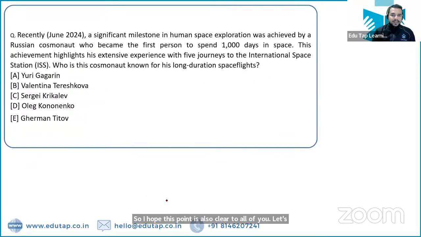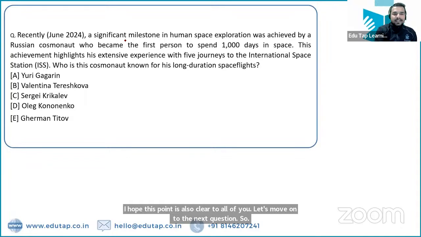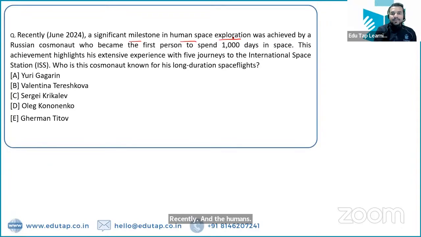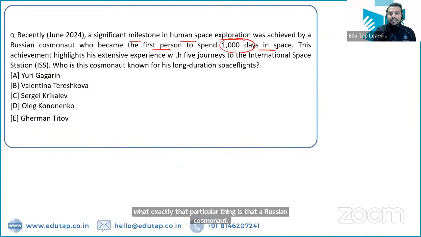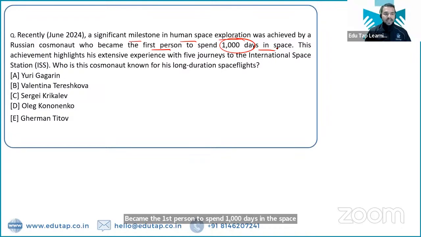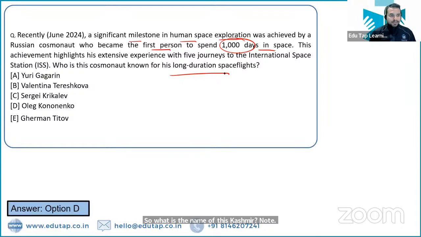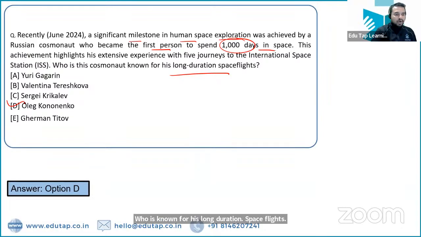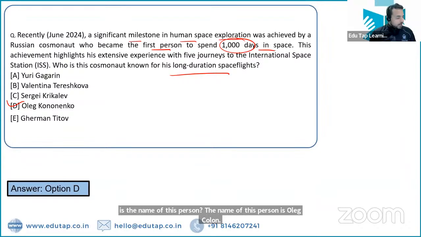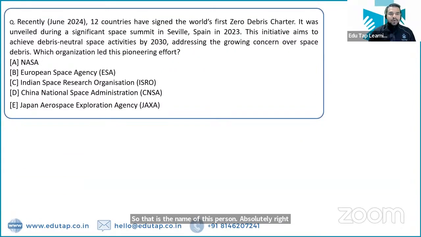So recently, a significant milestone in human space exploration was achieved. A Russian cosmonaut became the first person to spend 1,000 days in space. So what is the name of this cosmonaut who is known for his long duration space flights? What is the name of this person? The name of this person is Oleg Kononenko. Absolutely right. All the people have given me the right answer. Let's move on to the next question.